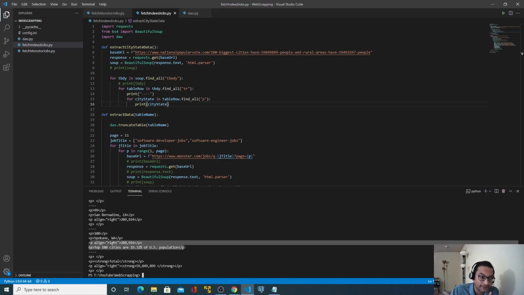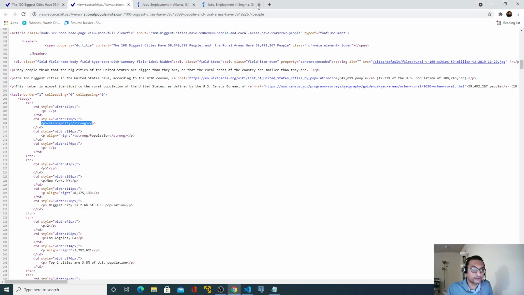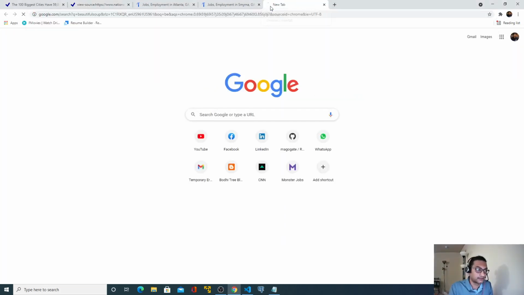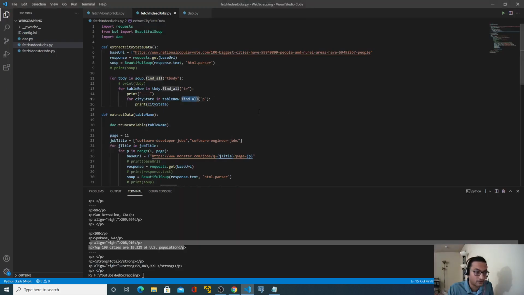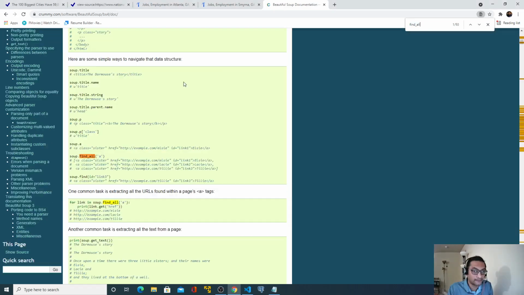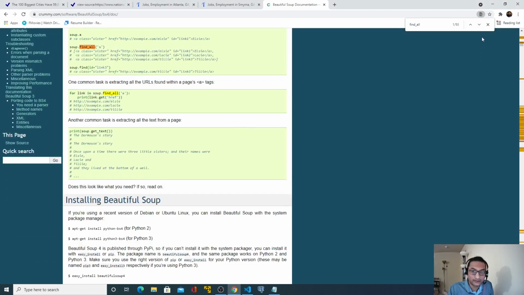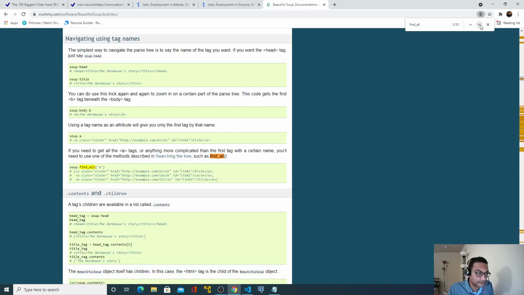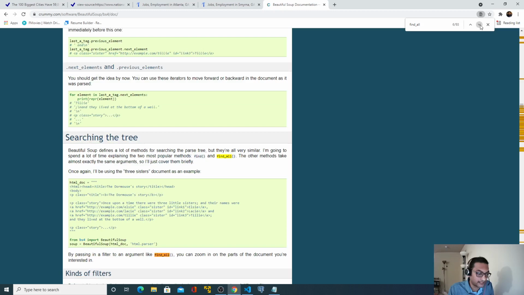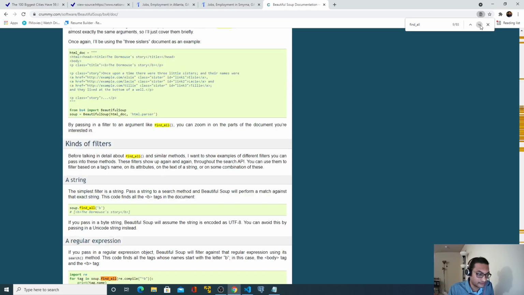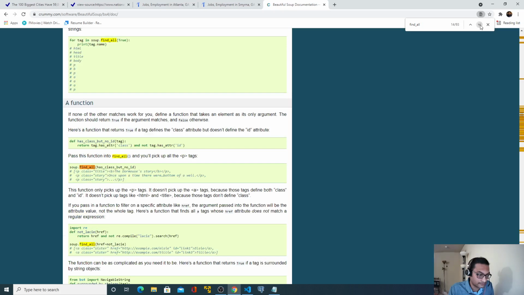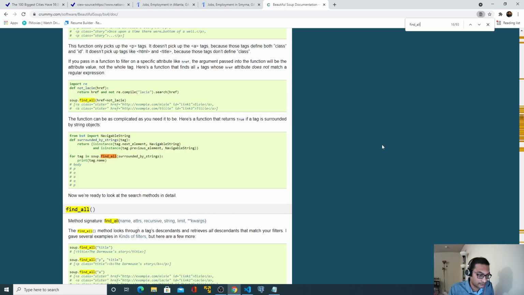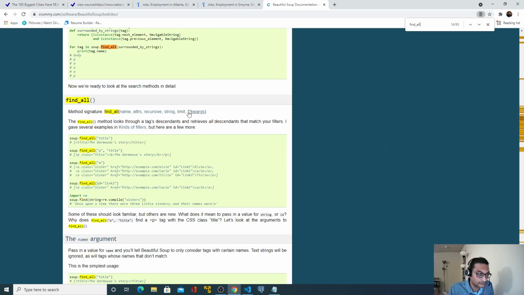What we can do is go to the Beautiful Soup documentation and look at find all. There is another parameter it accepts called limit.